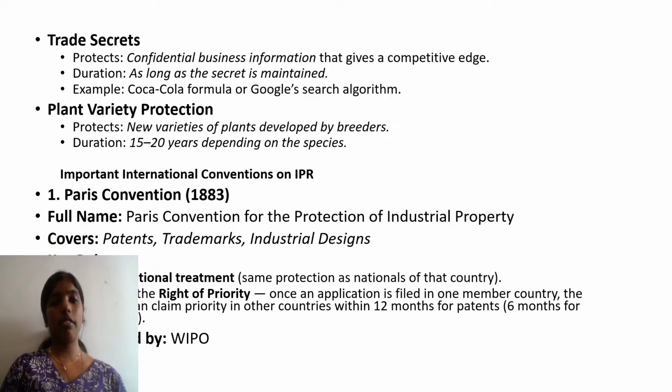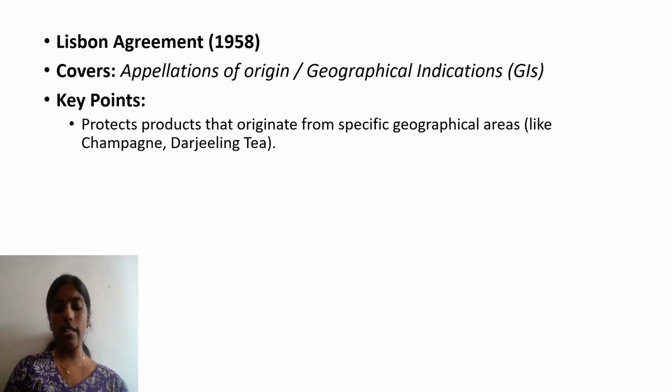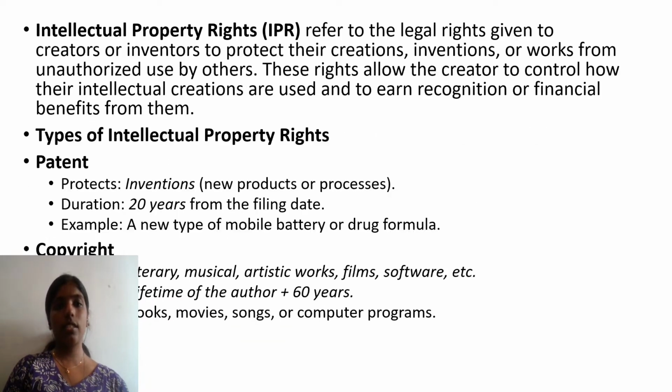And after the trade secret, we have seen another type of intellectual property, that is plant variety protection. Plant variety protection protects new varieties of plants developed by breeders, and its duration is 15 to 20 years depending on the species. After that, we saw the important conventions: Paris Convention, Berne Convention, Madrid Protocol and Agreement, then TRIPS. Remember, TRIPS is the important thing. After that, we have seen the Lisbon Agreement. So these are the things that we discussed today.